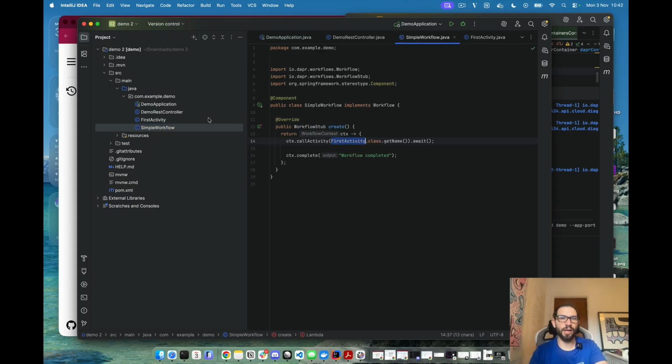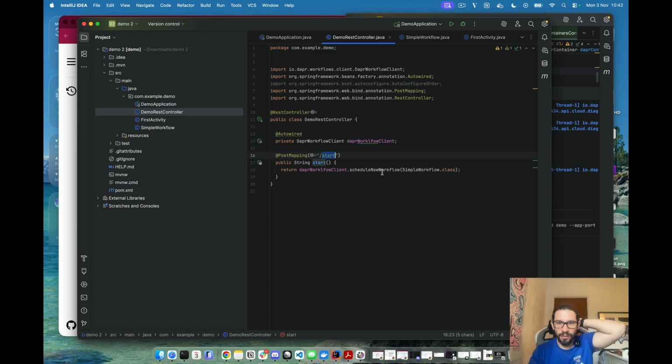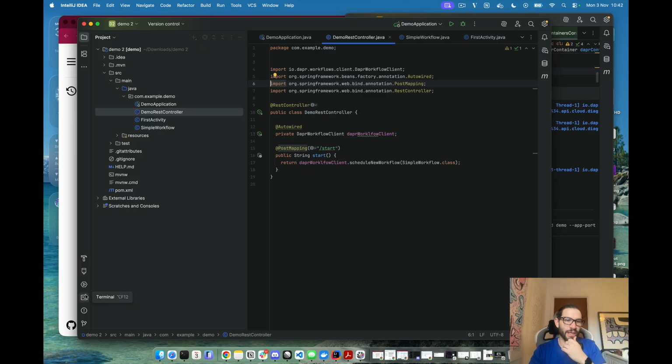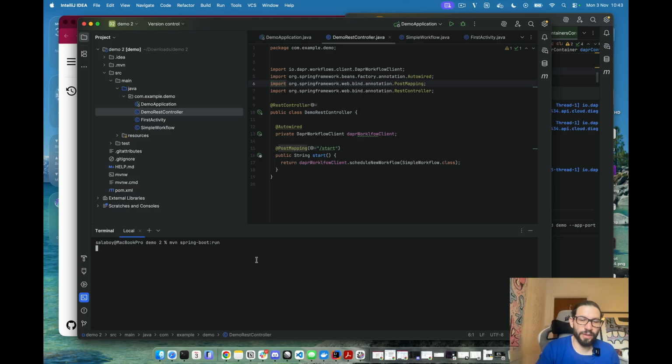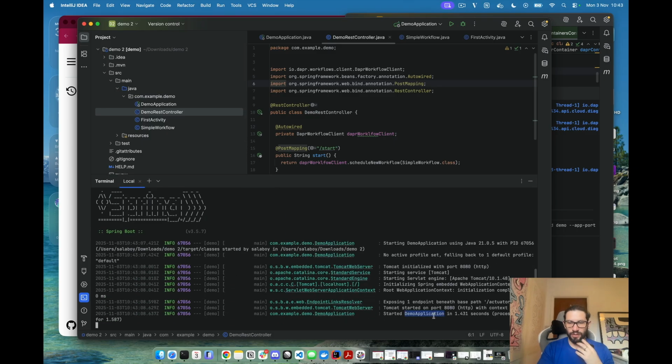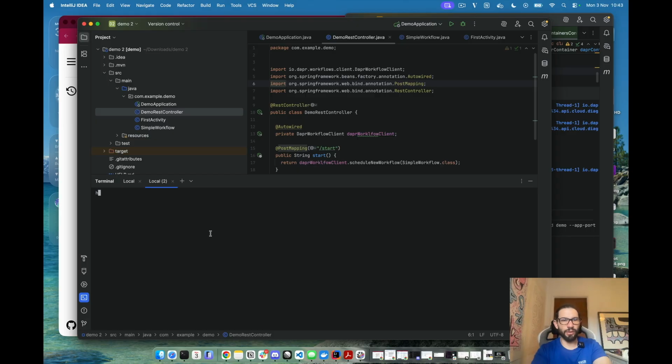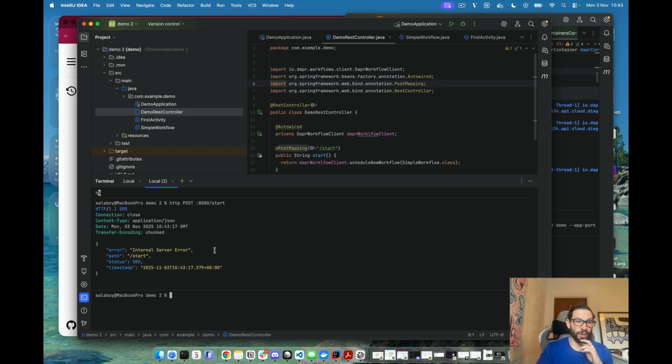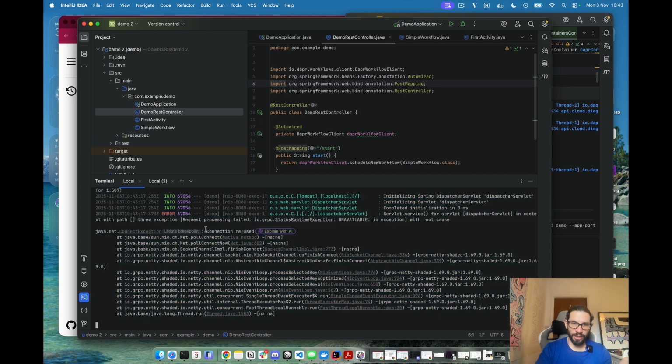Now everything compiles, and we have a REST endpoint that will create new workflow instances that we can track. We can remove that as well. So now if I, for example, do mvn spring-boot:run, which is just going to start my Spring Boot application, we will see that the application starts. And if I open a new window here and do HTTP POST 8080 start, what I get is a 500 error. Something failed. And of course it failed because it doesn't have any Dapr instance running anywhere, and we need to sort that out.